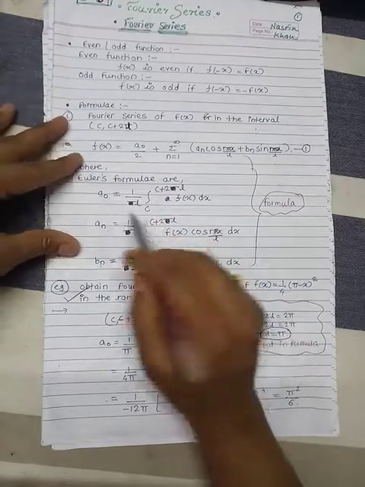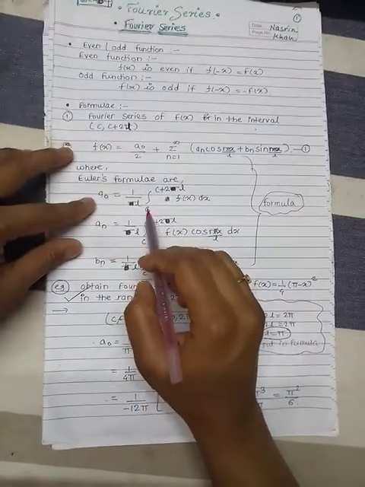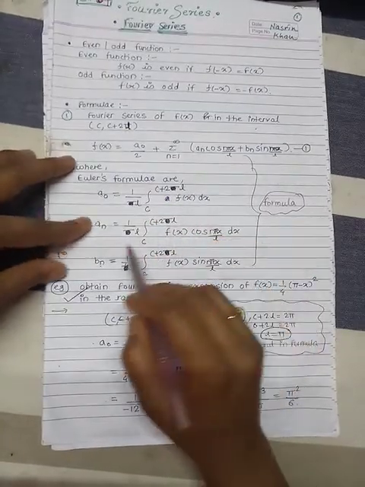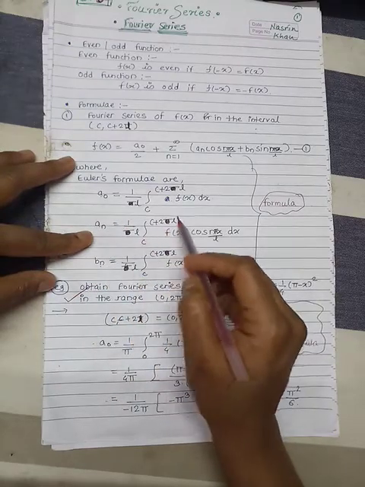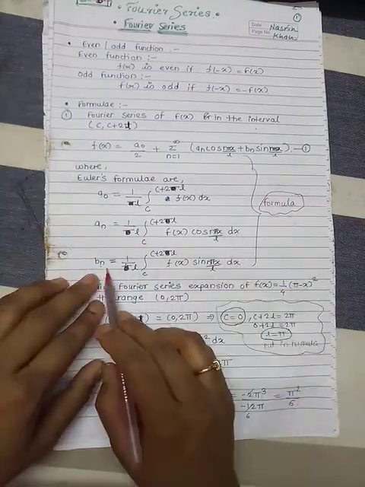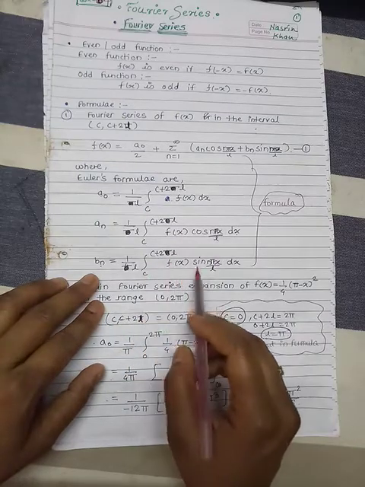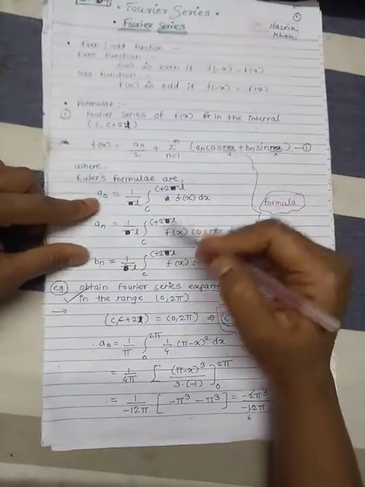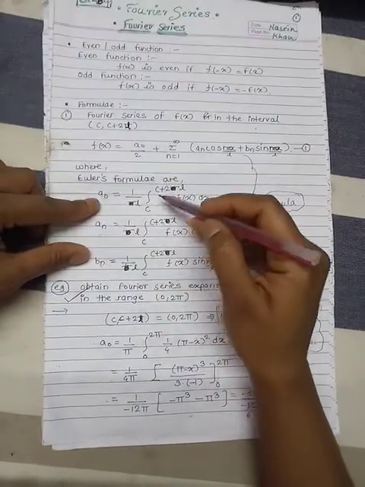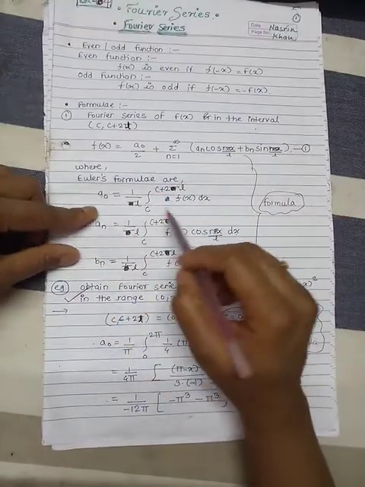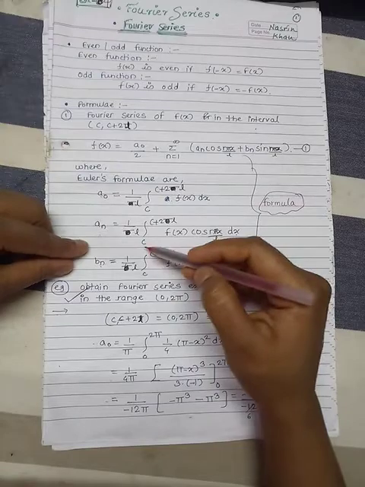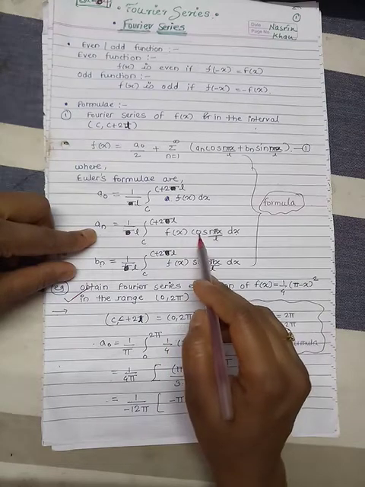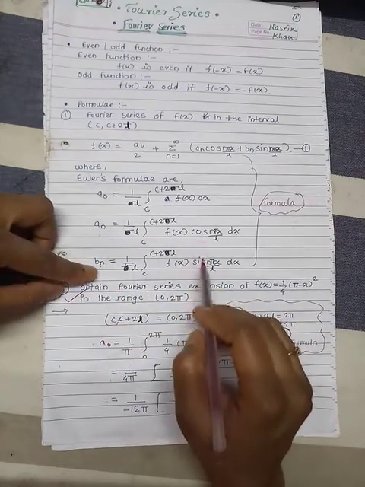Just remember these three formulae: a naught equal to 1 by l integration, this sign is for integration, from the limit c to c plus 2l fx dx. Then an equal to 1 by l integral c to c plus 2l fx cos n pi x by l dx. Bn equal to 1 by l integral c to c plus 2l fx sin n pi x by l dx. To find these three values, we have to find these three integrations. In these three formulae, the formulae for an and bn are quite similar. In an there is a function cos, and in bn there is a function sine.